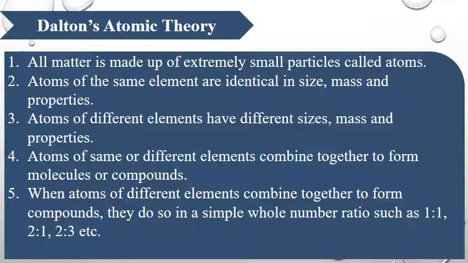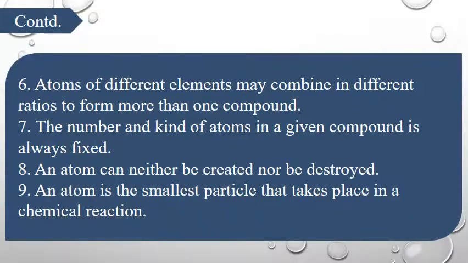When atoms of different elements combine together to form compounds, they do so in a simple whole number ratio, such as 1:1, 2:1, 2:3, etc. Atoms of different elements may combine in different ratios. When different elements combine, they form one compound. More than one compound they can form, but they are in different ratios. The number and kind of atoms in a given compound is always fixed.